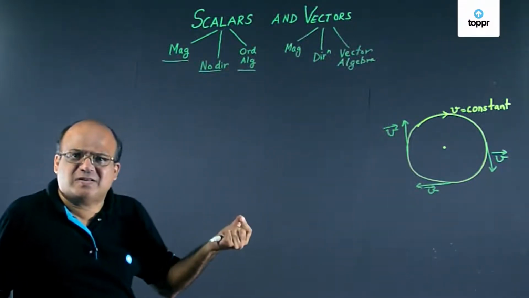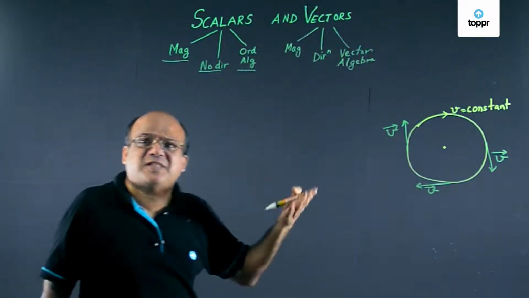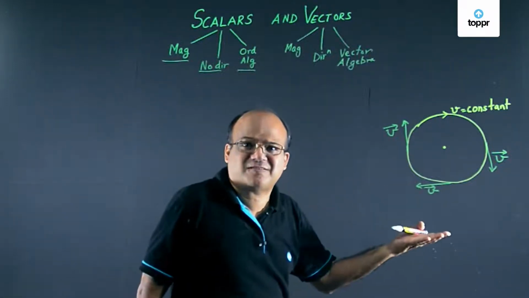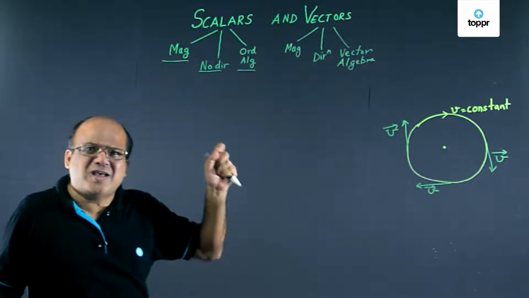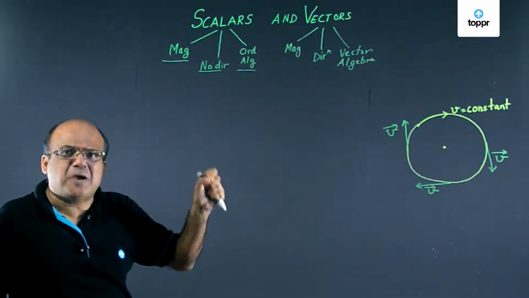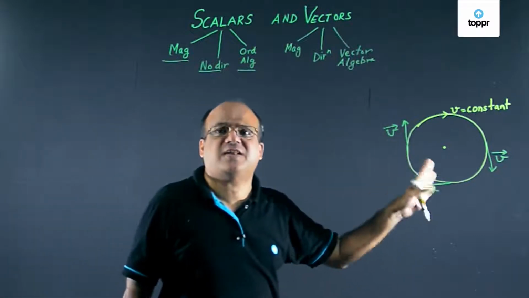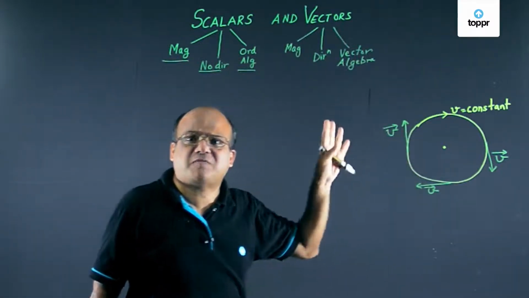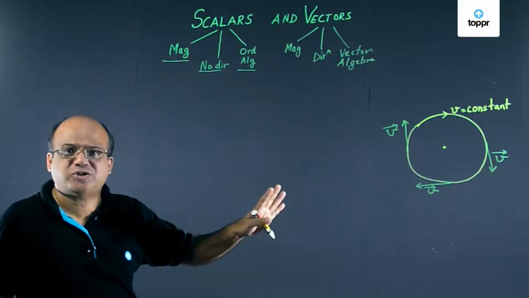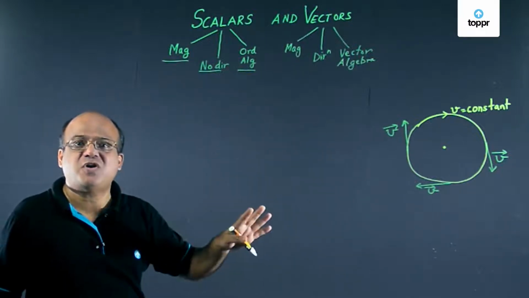Speed is a scalar. Speed starts with S. That should remind you of scalars. Speed is a scalar. Temperature is a scalar. Pressure, mass, energy, time, all are scalars. They have got magnitude, they have no direction, and they obey laws of ordinary algebra.